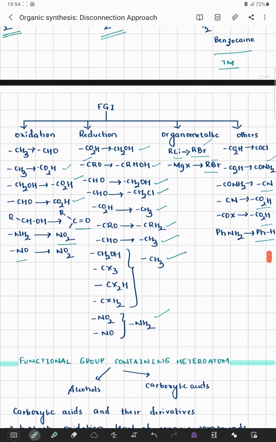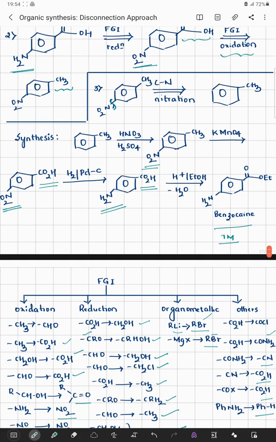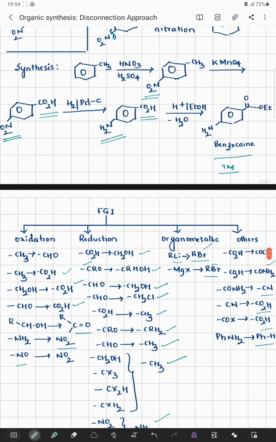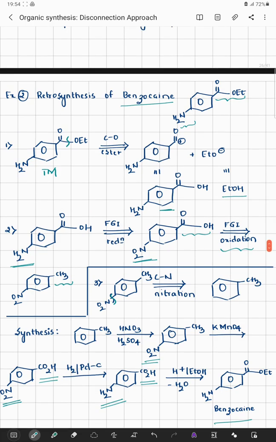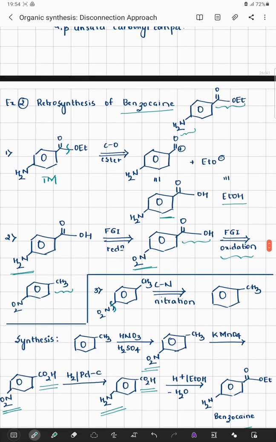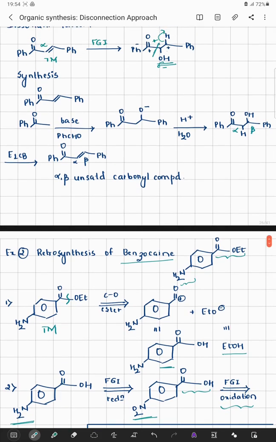So in this particular discussion, we have tried to understand functional group interconversions through oxidation, reduction, organometallic systems and other types of systems. Through a very classic example of benzocaine, its retrosynthesis and its synthesis, we have tried to understand.